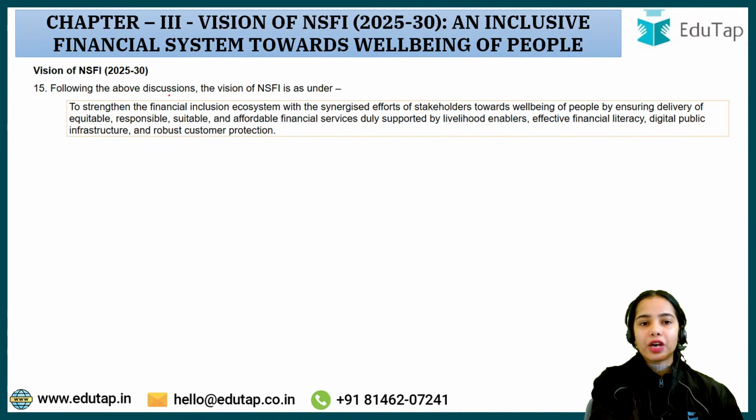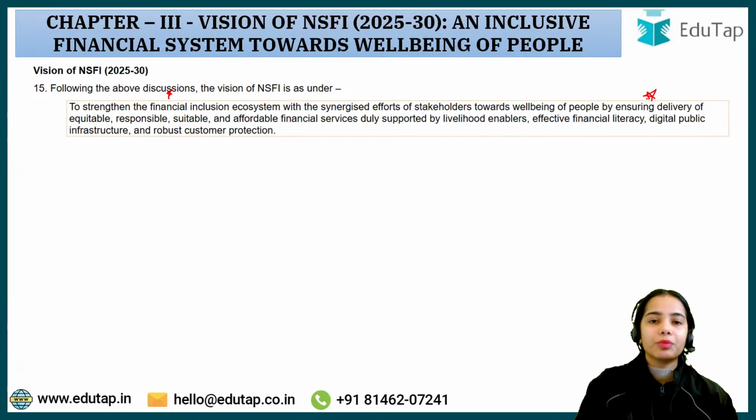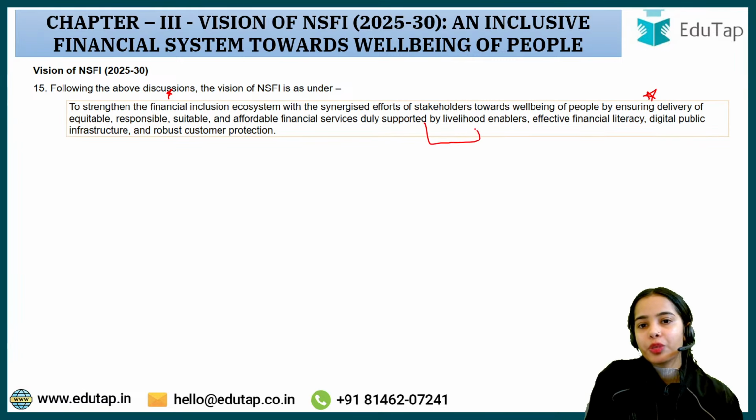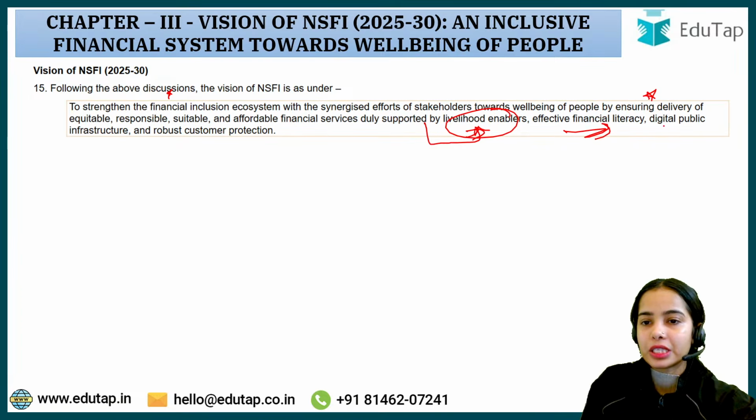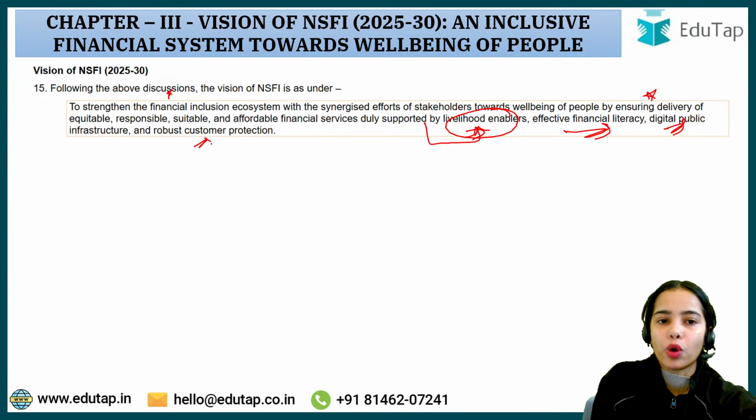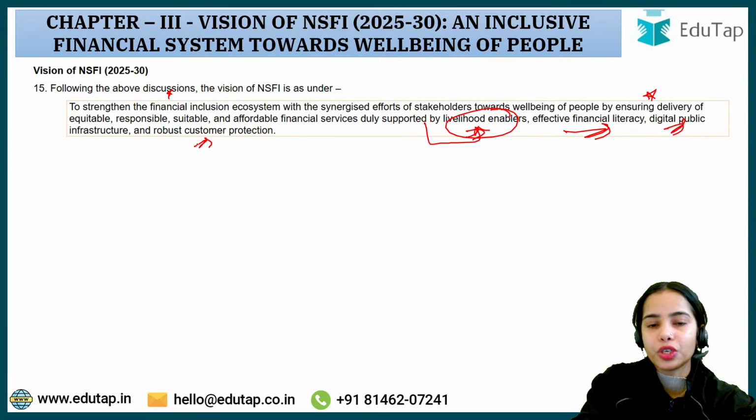So to strengthen the financial inclusion and to ensure that the people have the equitable, responsible, suitable, affordable financial services, not only the access but the people are using these services, there should be livelihood enablers that should be provided. That means the people should be provided the opportunities. Effective financial literacy, digital public infrastructure and robust customer protection. So this is the vision of the NSFI.